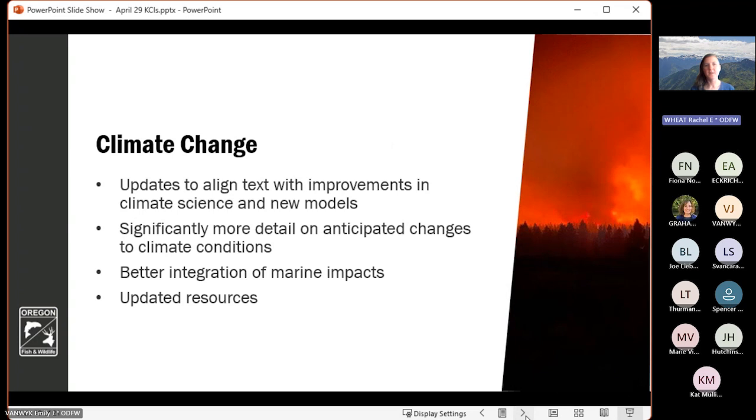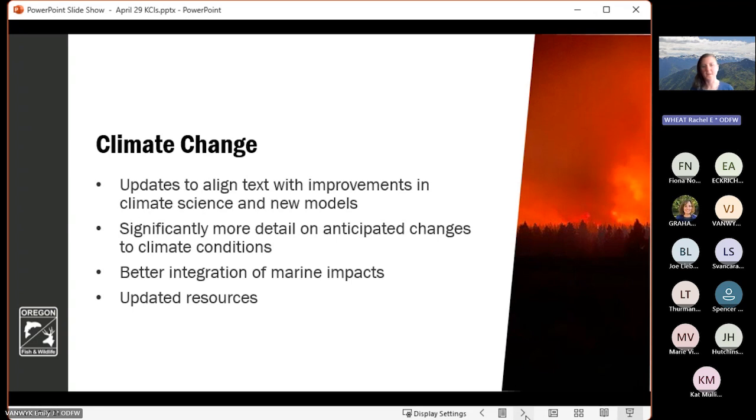The third KCI is our climate change KCI, and this of the four that we're discussing today probably had the greatest overhaul. Emily mentioned that we worked very closely with the Northwest Climate Adaptation Science Center, specifically Lindsay Thurman, to update the information within this KCI to more accurately reflect improvements in climate science that have occurred over the last decade and new climate models that have been released over the last decade.